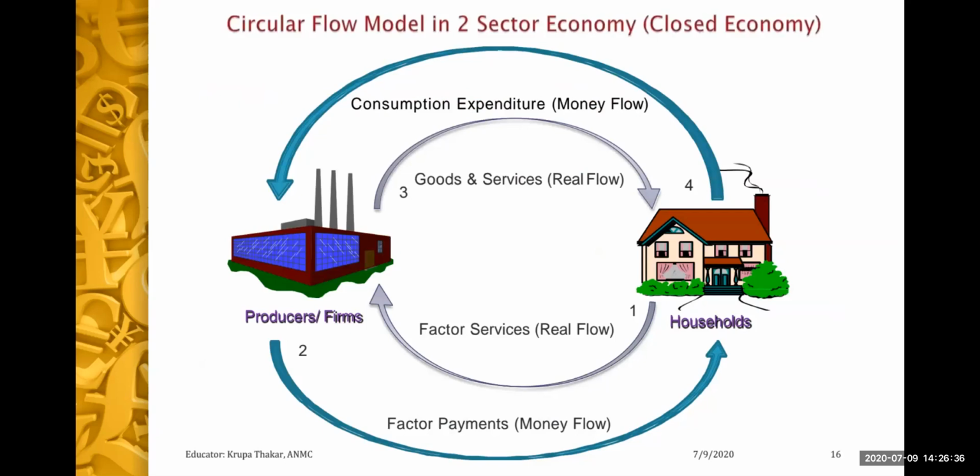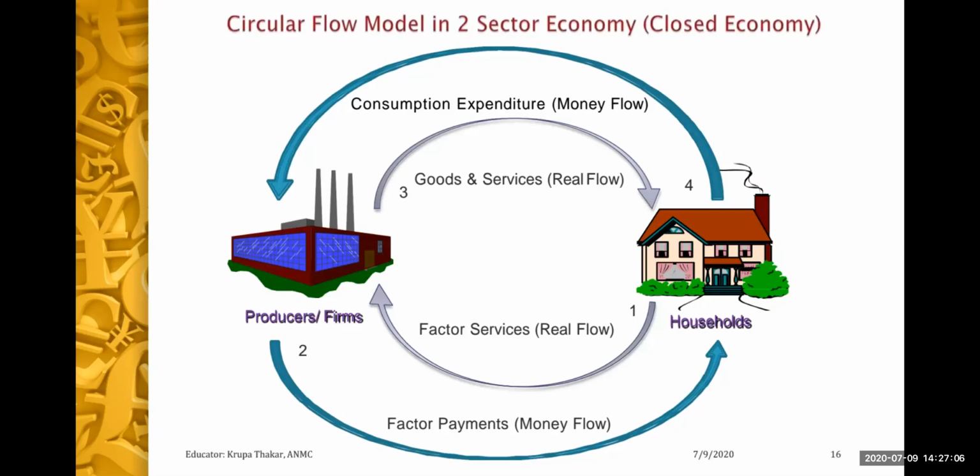Household passes all the factors of production, that is factor services, to the firm. In return, firms give them factor payment. That is, when the household is supplying land, labor, capital, and entrepreneur, firm gives them factor payment in the form of rent for land, wages for labor, interest for capital, and profit for entrepreneur. So this way, they give the factor payment.